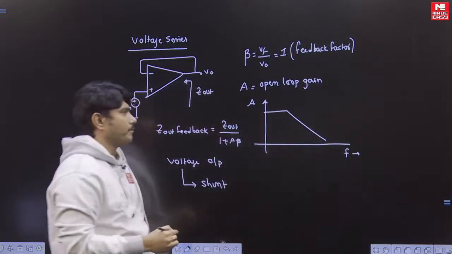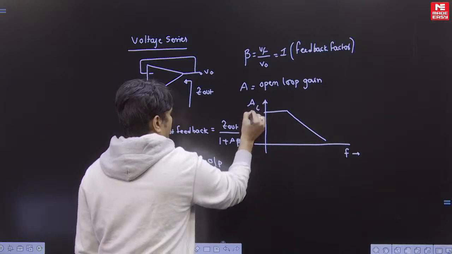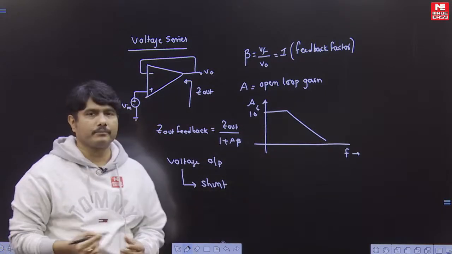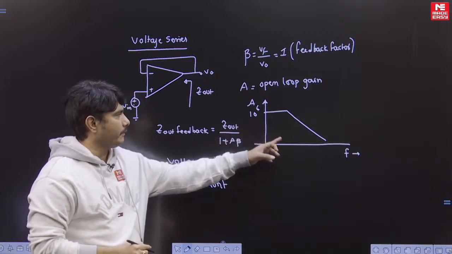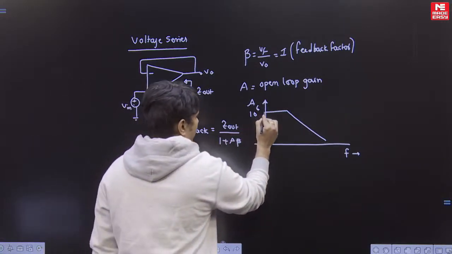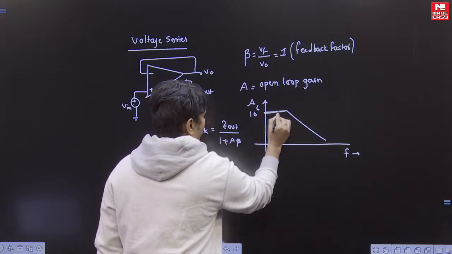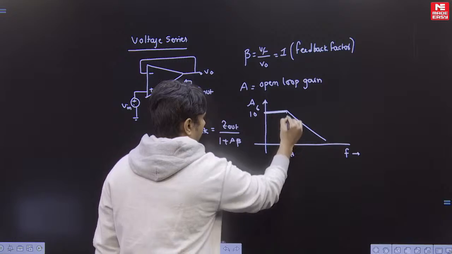This is the response. For practical op amps, the highest gain is nearly 10 power 6; you can take 10 power 4 to 10 power 6. Here the response will be like this. You have seen that initially the gain is constant at low frequency. When it goes to high frequencies, the gain falls down.